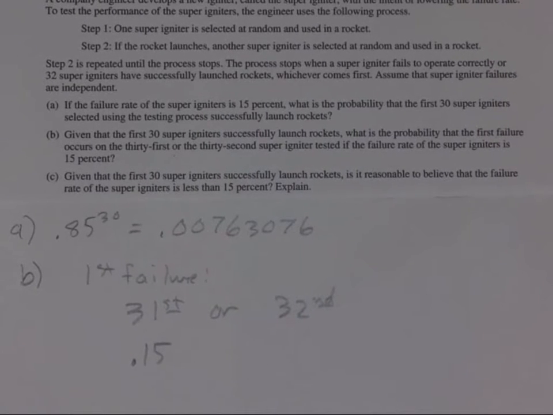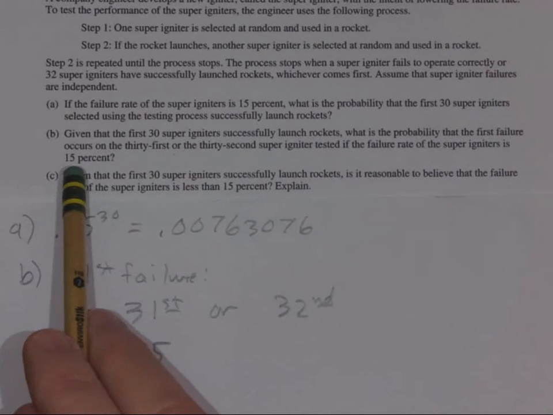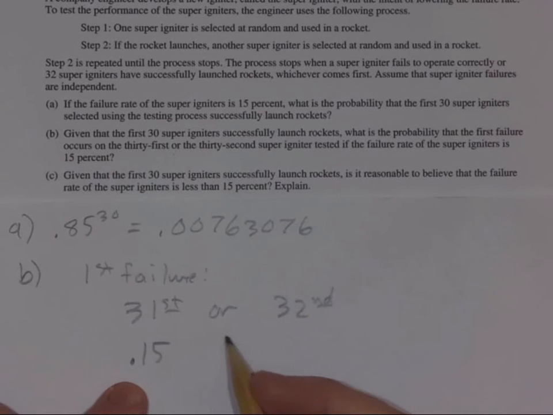You know, the probability of getting heads with a fair coin is always 1/2. It doesn't matter if you flipped a coin 10 times and got heads. The probability of getting heads on the 11th one is 1/2. It's always 1/2 whenever you flip the coin. According to this, every single time you look at a superigniter, the probability it's going to fail is 15%. It doesn't matter if it has not failed 30 times or 100 times. So that is that. And then, okay, and so "or" means plus.